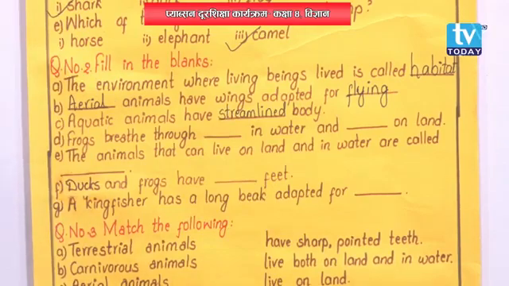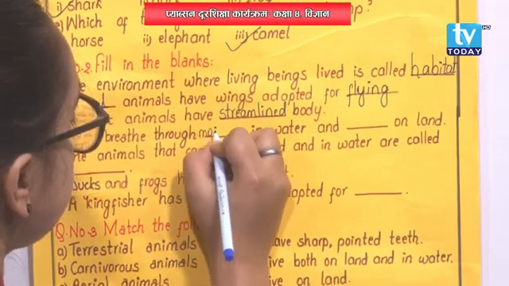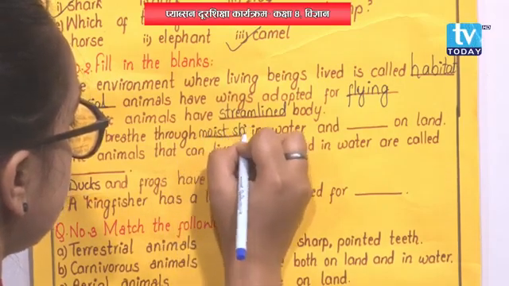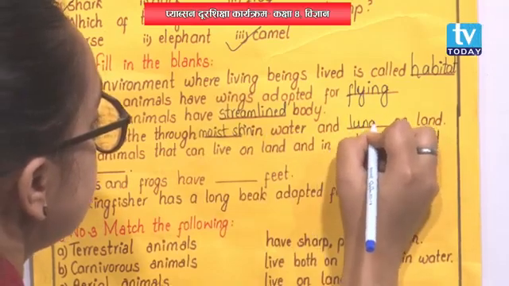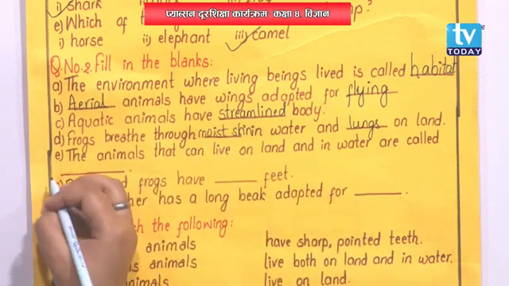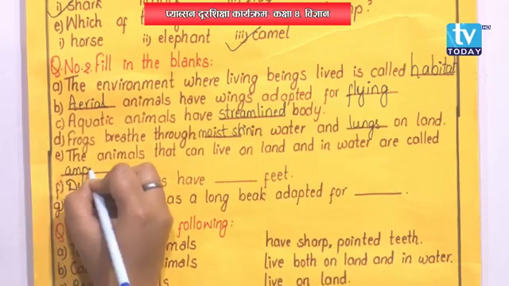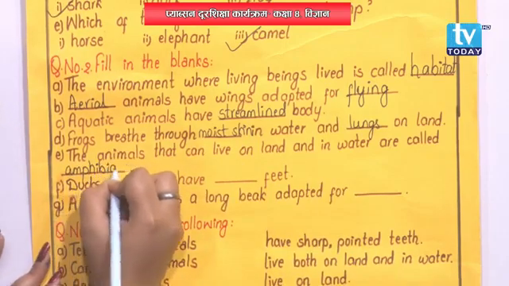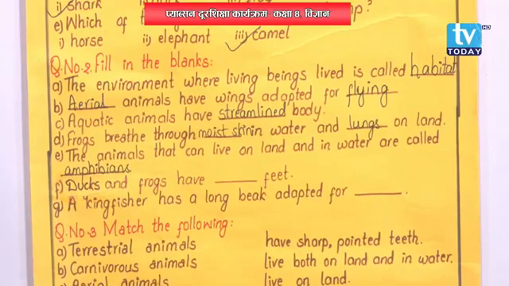And number D, frogs breathe through dash in water and dash on land. In water they breathe with the help of moist skin, and lungs on land. Similarly, number E, the animals that live both on land and in water are called amphibians. These animals, they spend some part of their life on land and some part of their life in water.